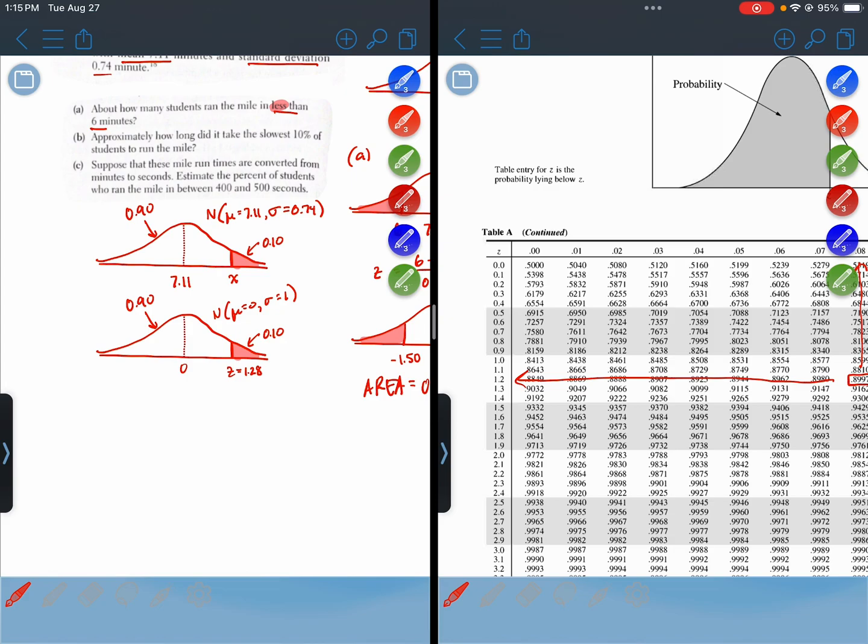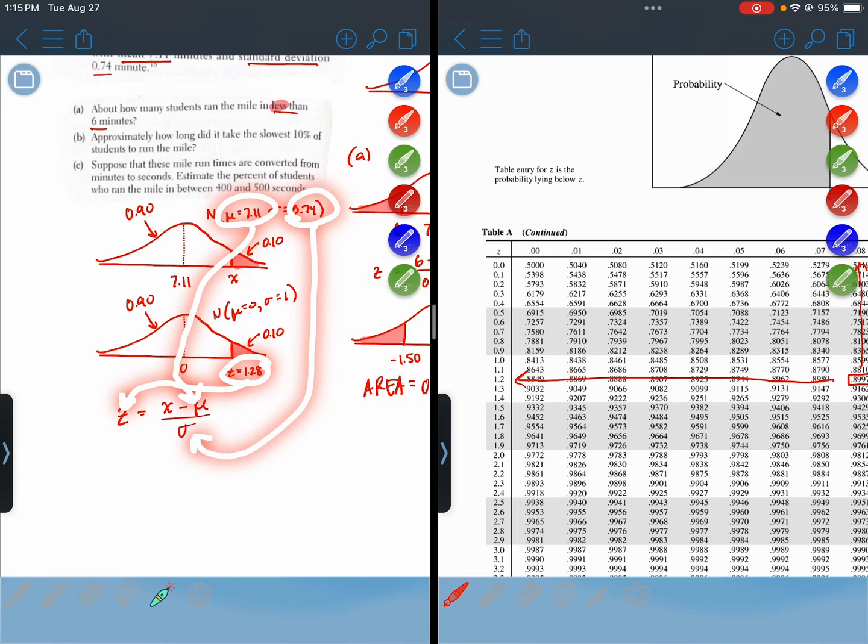All right, now that we know the z-score, we're going to set up an equation where we can solve for the missing value. Remember, a z-score is the value minus the mean divided by the standard deviation. We know the value, so we'll plug that in. We know the mean, so we can plug that in, and we know the standard deviation, and we can substitute that in as well.